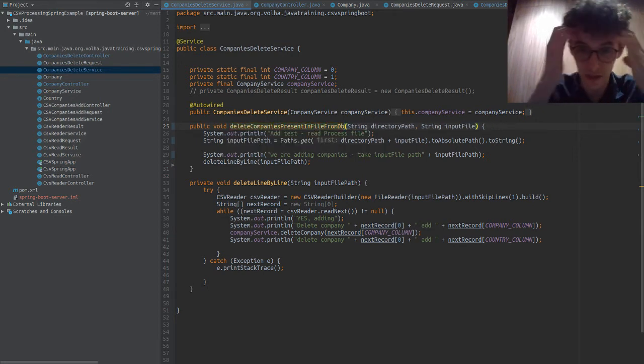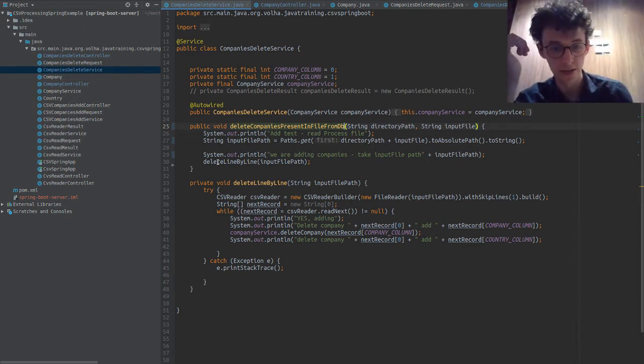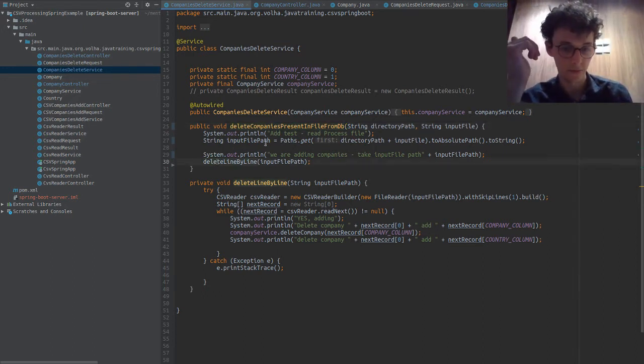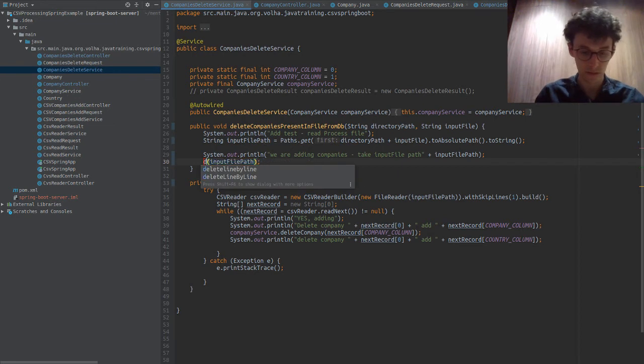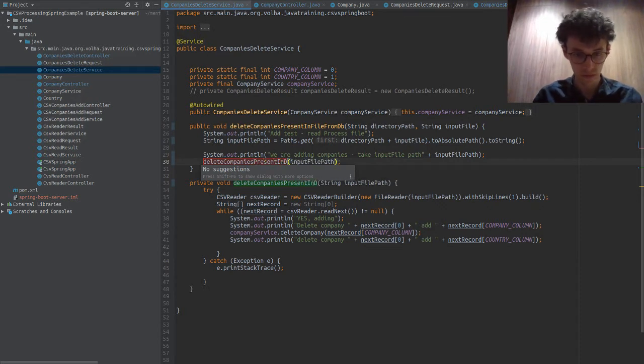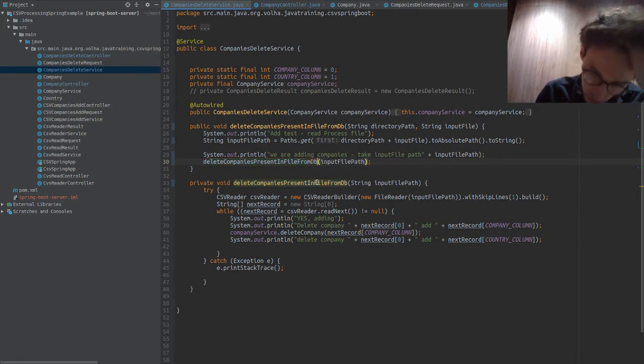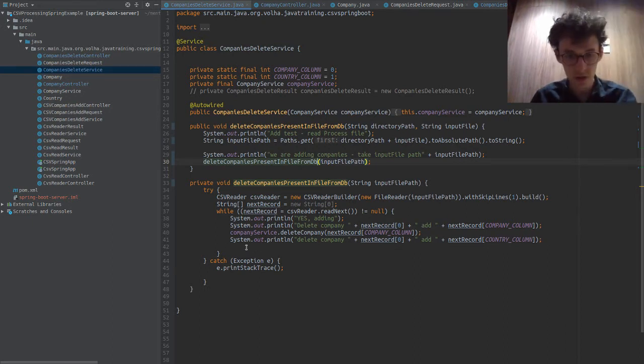Something along this line, so it's a bit clearer exactly what we're doing. And then the same here, obviously. Okay, CSV reader. Do we need to close the CSV reader?